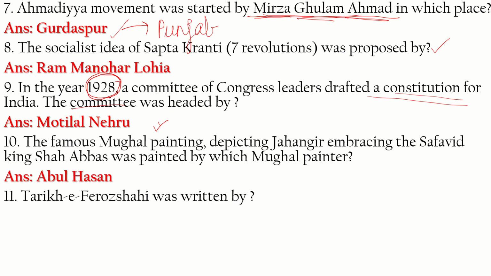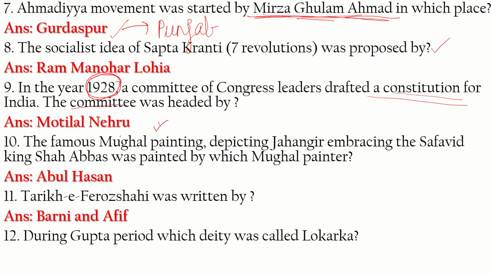Tarikh-e-Feroz Shahi was written by. It was written by Barni and Afif. Okay. Question 12. During Gupta period, which deity was called as Lokarka? Which deity was called as Lokarka? It was the sun. It was the sun which was called as Lokarka.